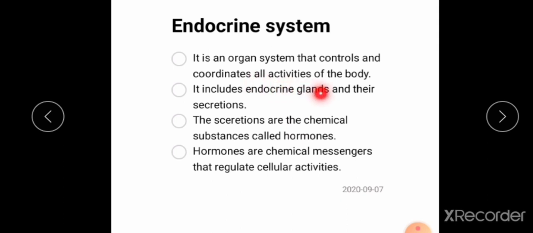So endocrine glands secrete something that is called hormones. What is the function of hormones? Hormones regulate cellular activities. So hormones are nothing but chemical messengers. I hope you understood about the endocrine system. So endocrine glands are present inside our body.